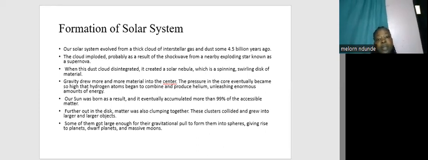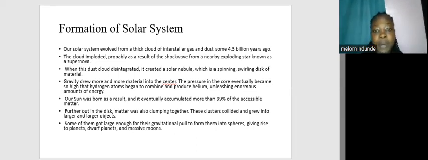Our solar system evolved from a thick cloud of interstellar gas and dust more than some 4.5 billion years ago. The cloud imploded, probably as a result of the shockwave from a nearby exploding star known as a supernova. When this dust cloud collapsed, it created a solar nebula, which is a spinning, swirling disk of material.